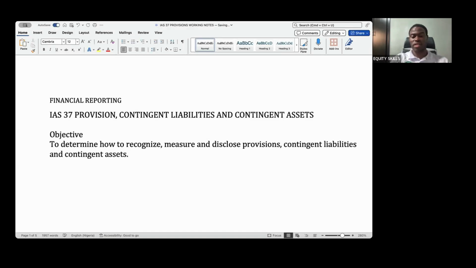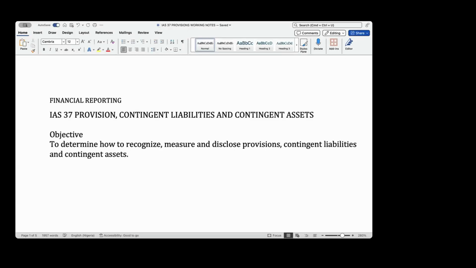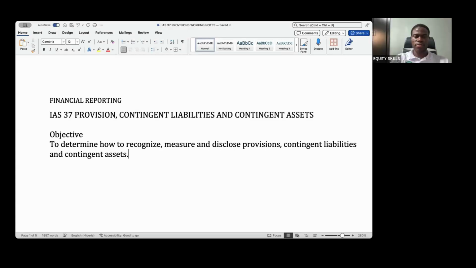So really, that's basically what we want to ensure that you know. How do you recognize, how do you measure, and also how to disclose all these three items.